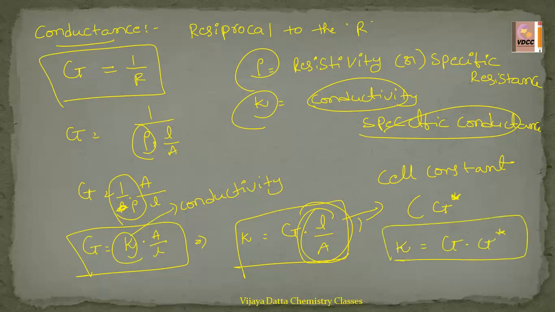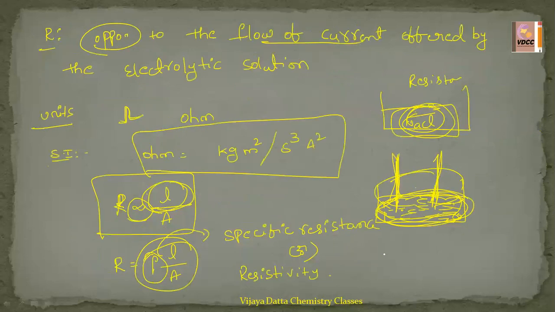And previously, R equals rho into L by A, but L by A is the cell constant, so you can write R equal to rho into G star. Okay, this is conductance and resistance. For our convenience, let us list out the formulae we have studied. R equal to rho into L by A is the first formula. Next, G equals 1 by R is the second formula.